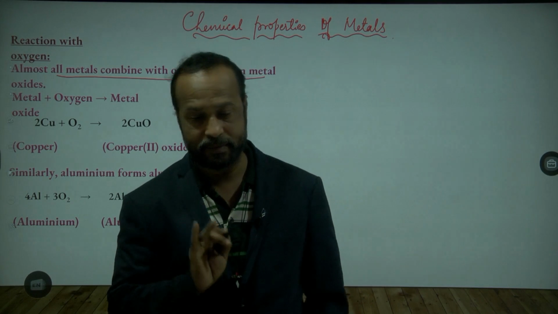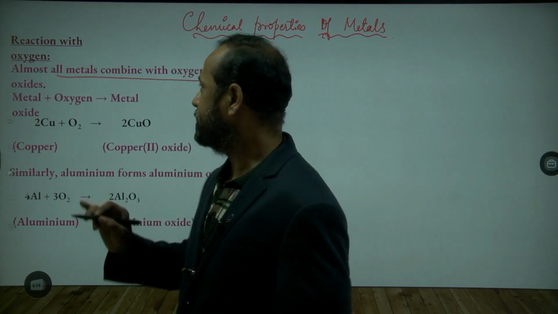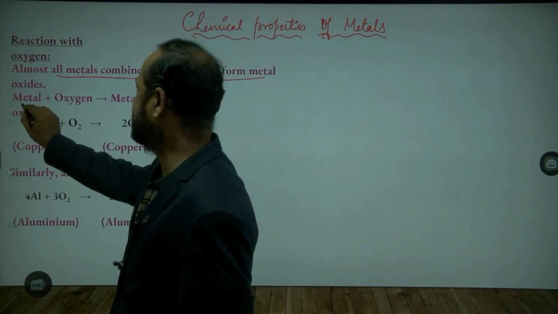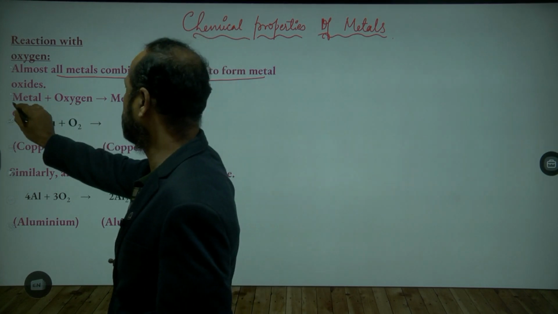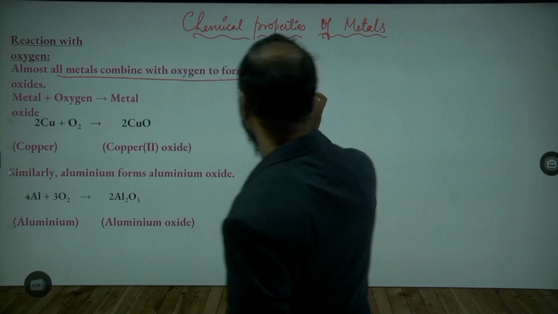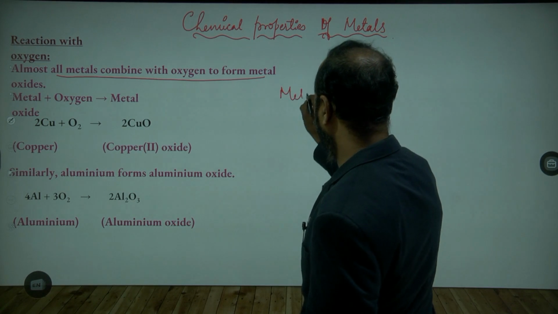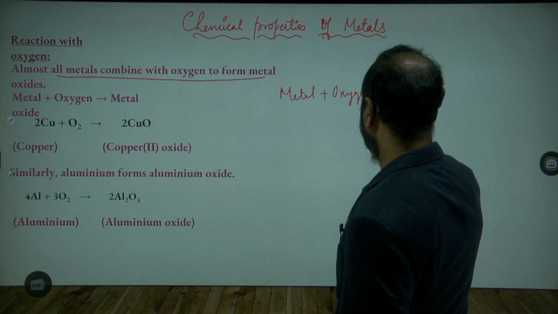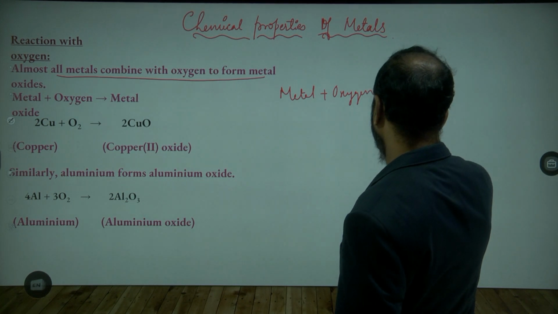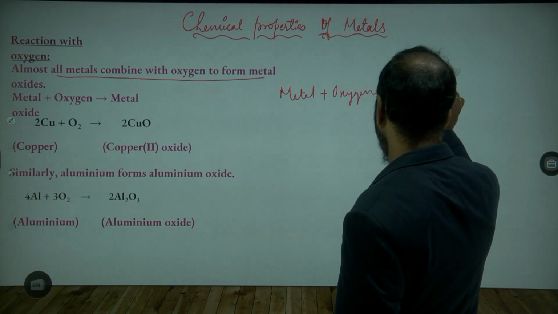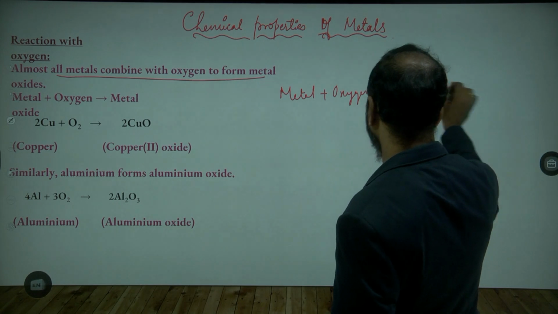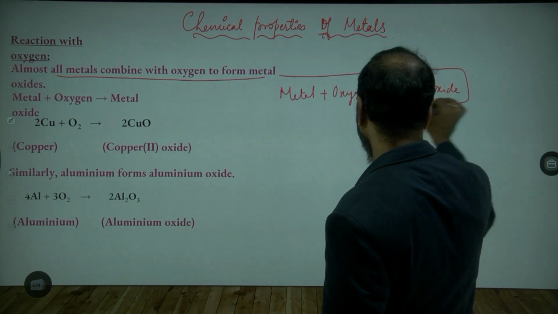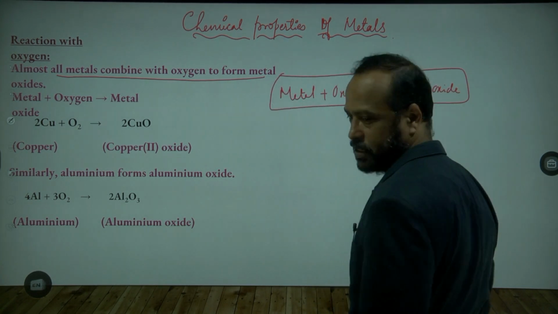Is this clear? Yes. Now see here, this is the general reaction. So what is the general reaction? Metal, once again I'll write. Metal, when it reacts with oxygen, forms metal oxide. That's all. This is a general reaction, very simple. That is called metal oxide.